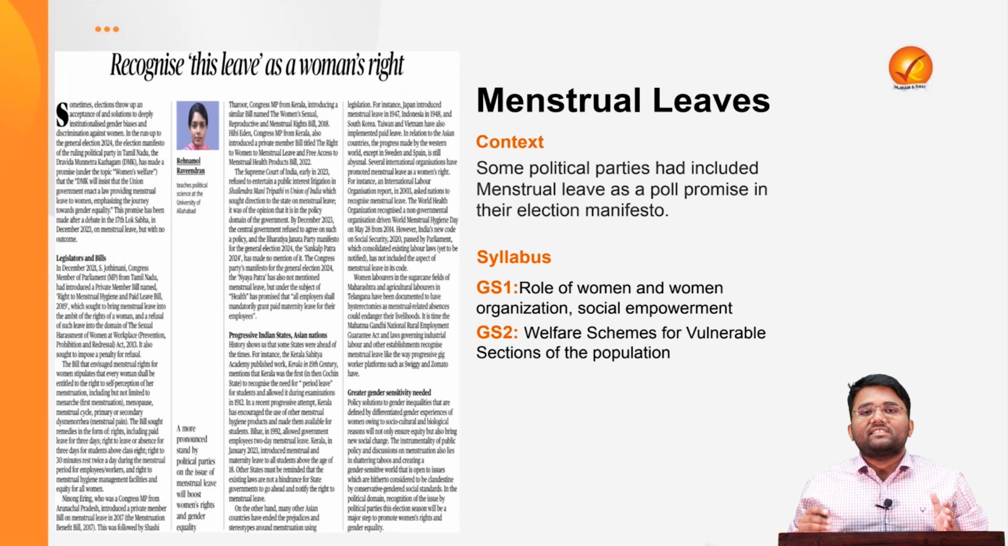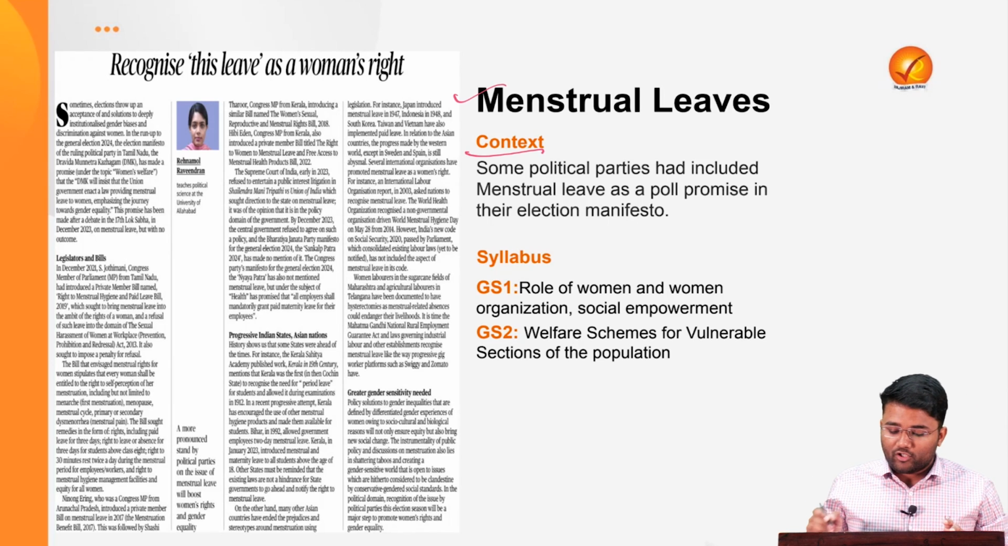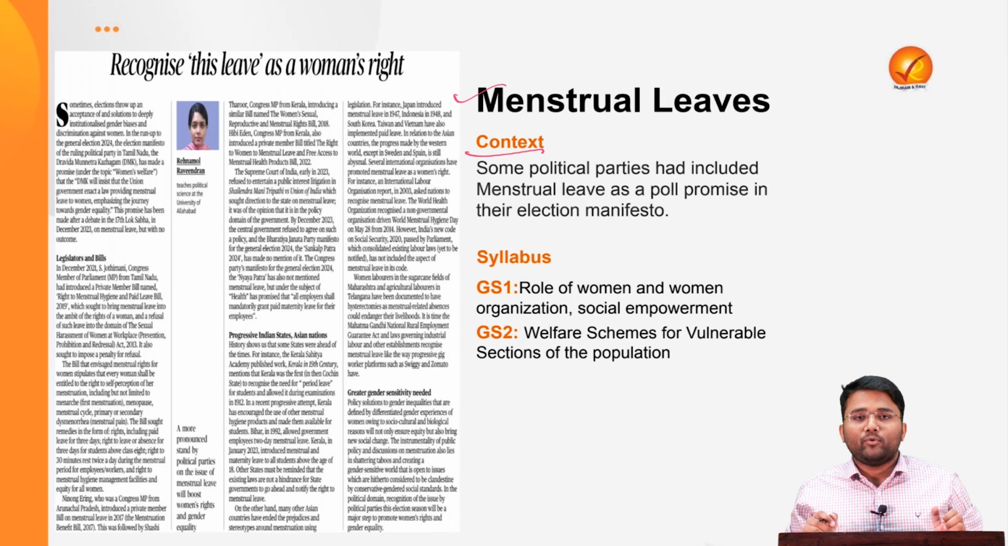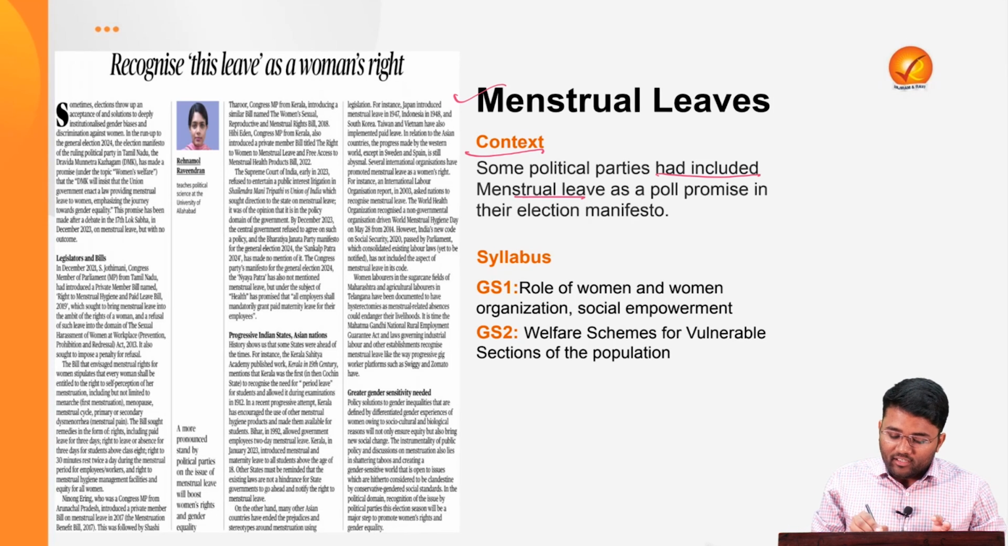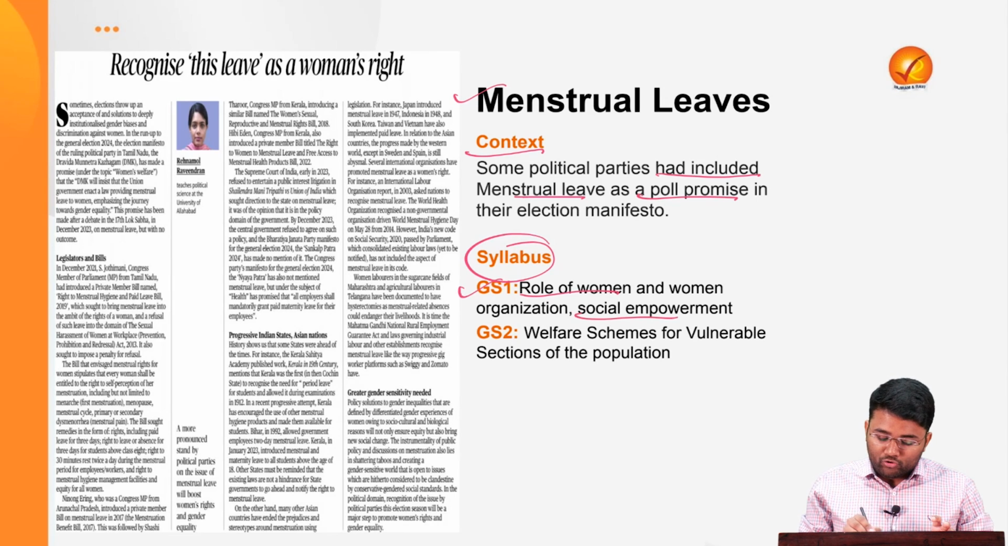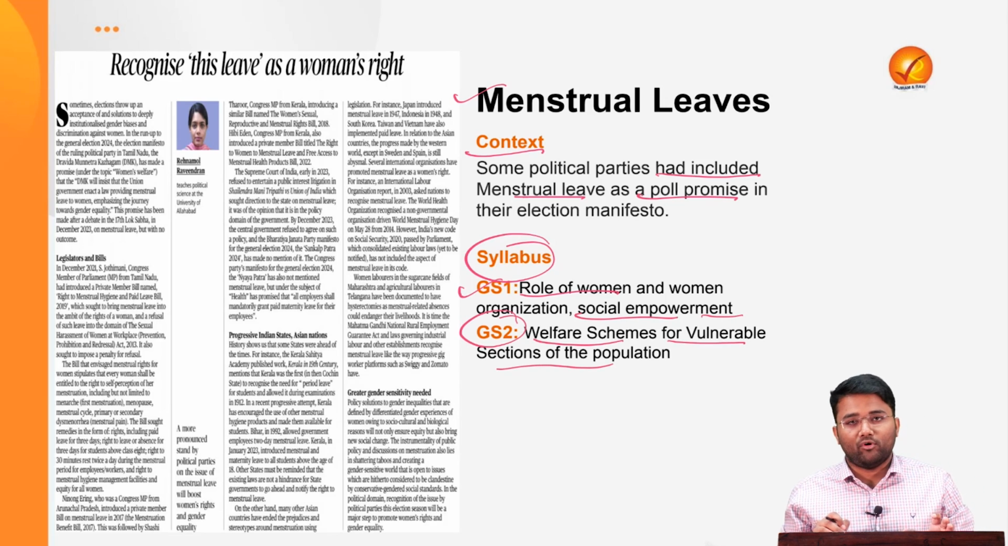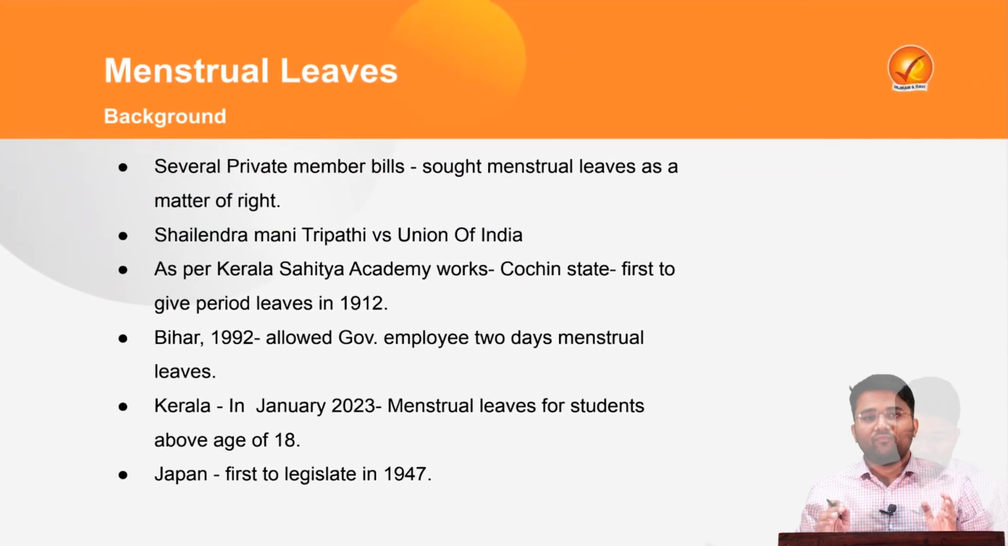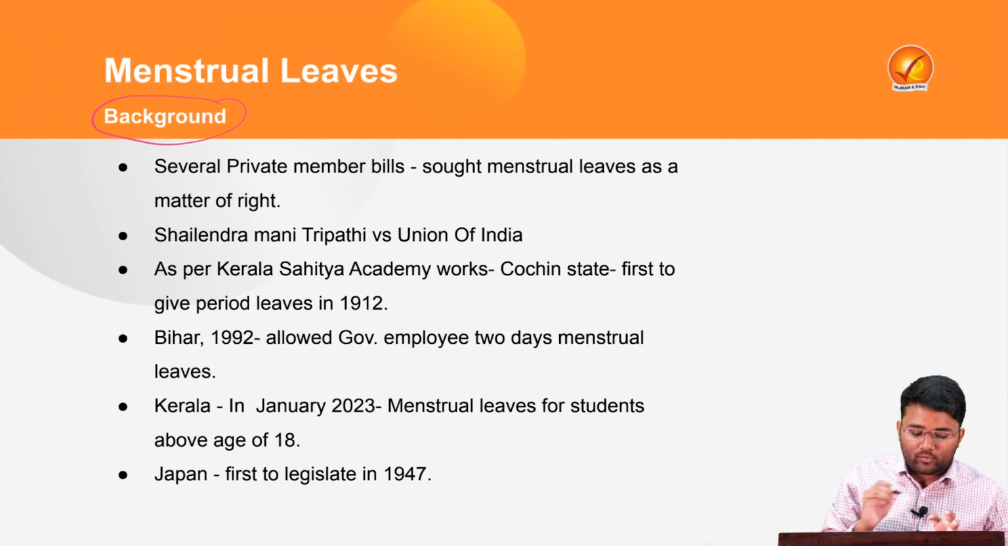Now we will move towards our third topic, that is menstrual leave. The context of this particular topic is that recently some political parties had included menstrual leave as a poll promise in their election manifesto. This particular topic pertains to the syllabus of your GS1, role of women and women organizations, social empowerment, and the syllabus of your GS2, welfare schemes for vulnerable sections of the population. So first, let's see the background of this particular topic.